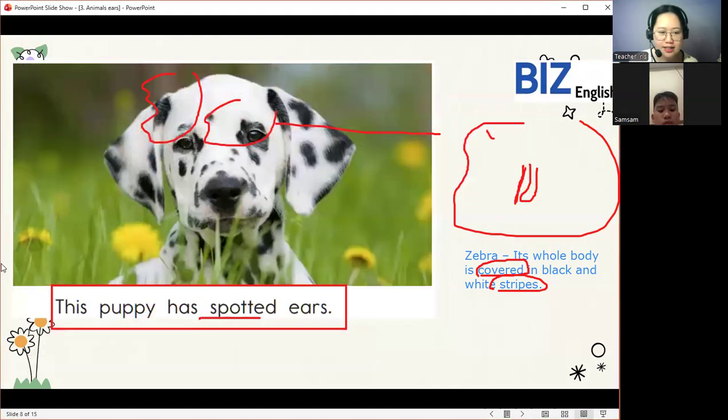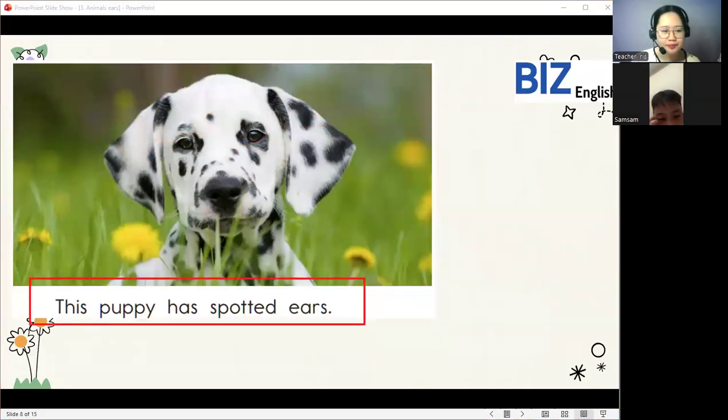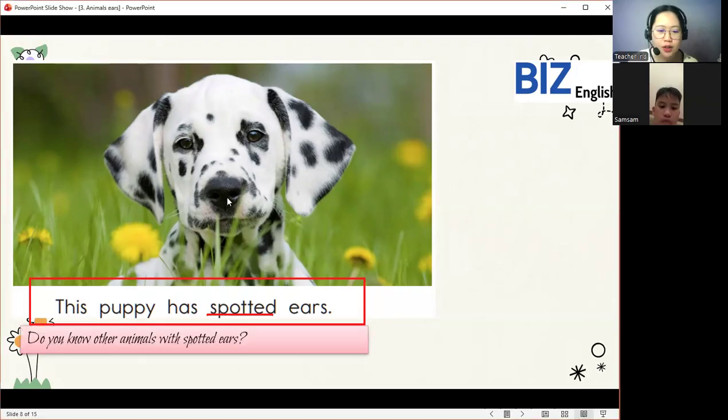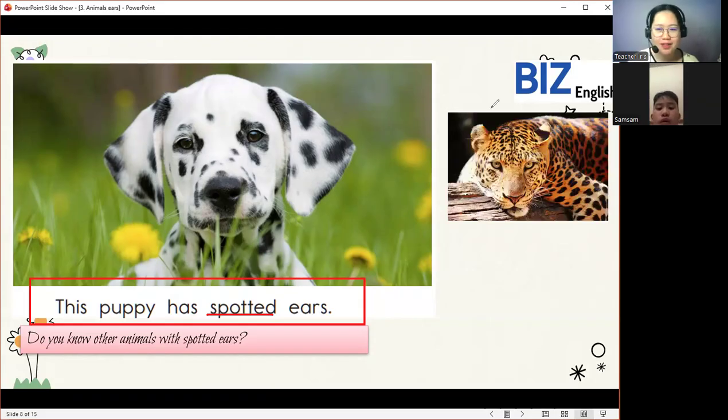Okay, so next, let's go to our next example or next animal. This puppy has spotted ears. Okay, very good. So now let's read this word again. Let's say spotted. Spotted. Very good. So now, Dankwa, do you know other animals with spotted ears? Yes or no? No. How about this animal? Do you know what this animal is?